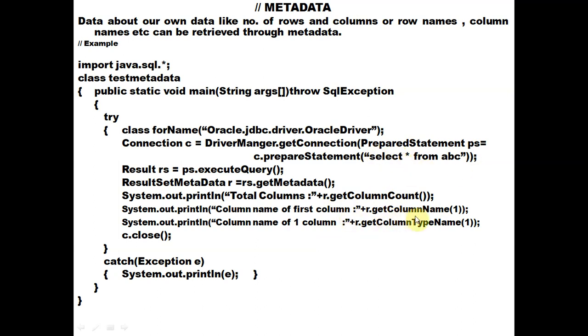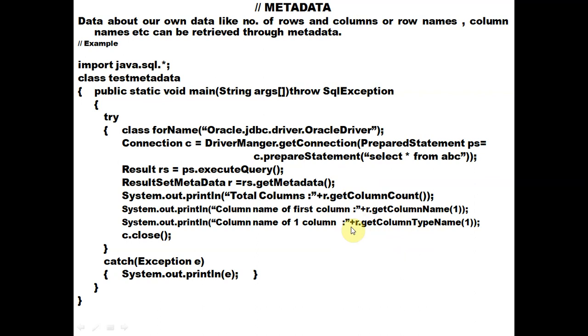So r.getColumnName, for which column? Column number 1. It will return the name of column number 1. So r.getColumnName will return the name of column number 1, and it will display the column name of the first column and its type.